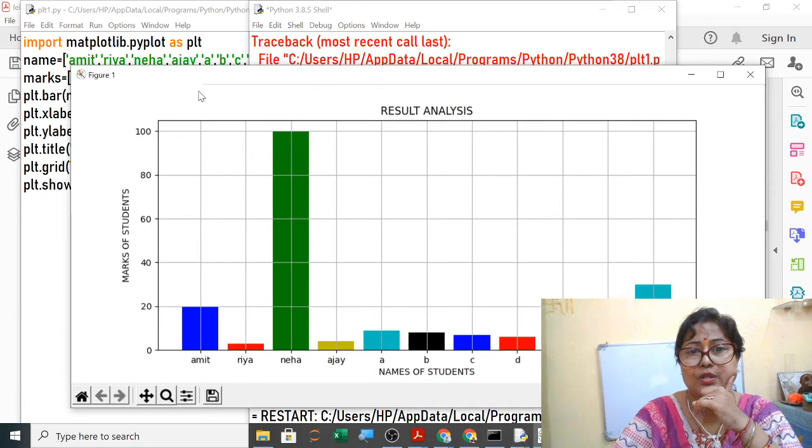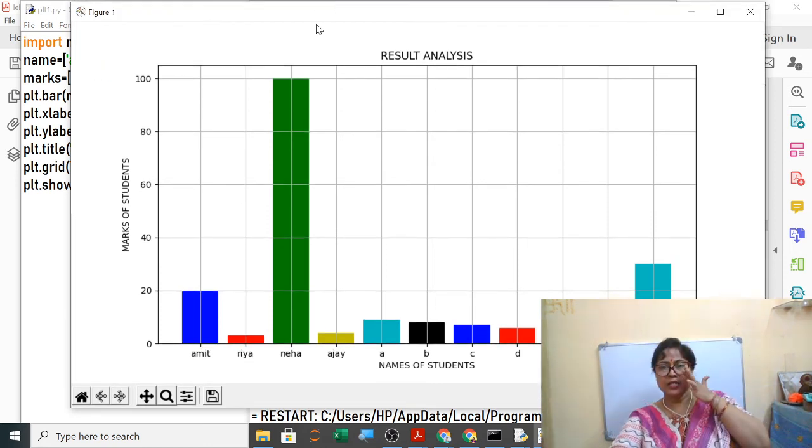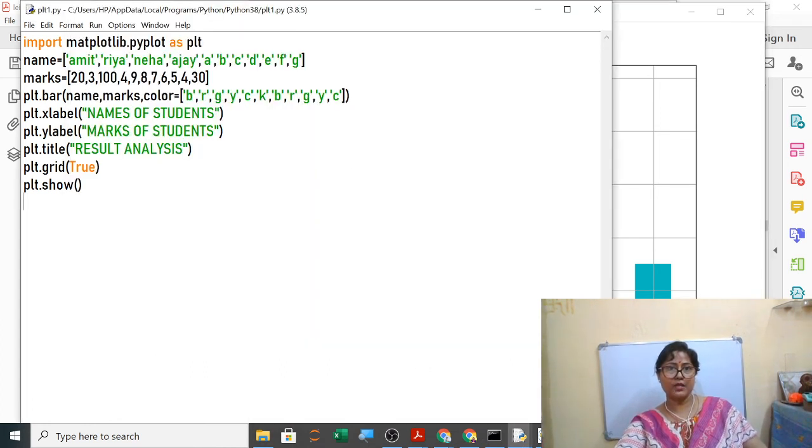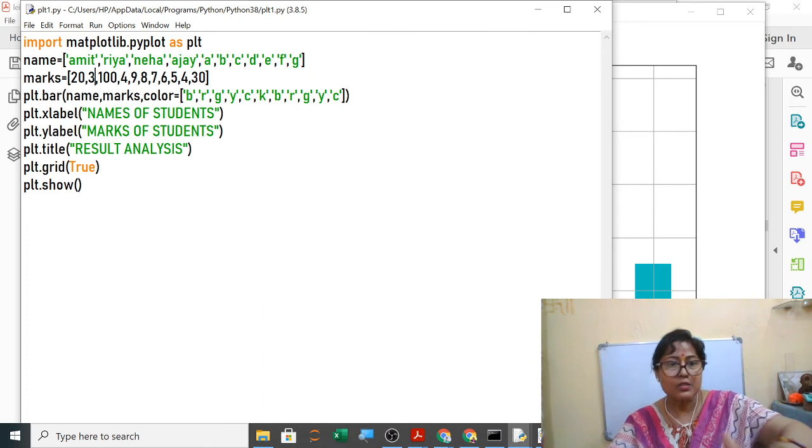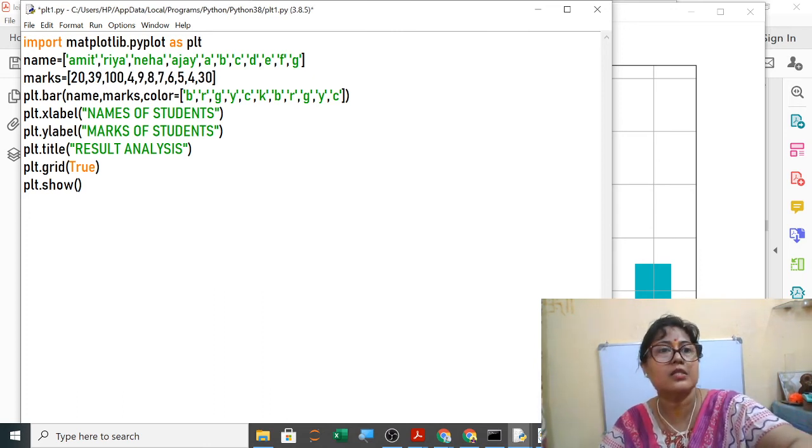If you want, you can. So this is your graph with all the marks. Now this is your result analysis, so we should give some good marks to all the students.